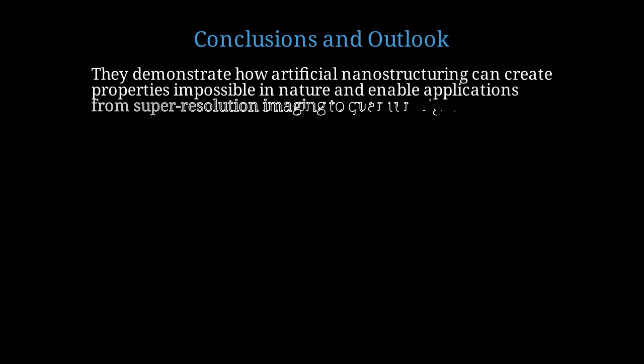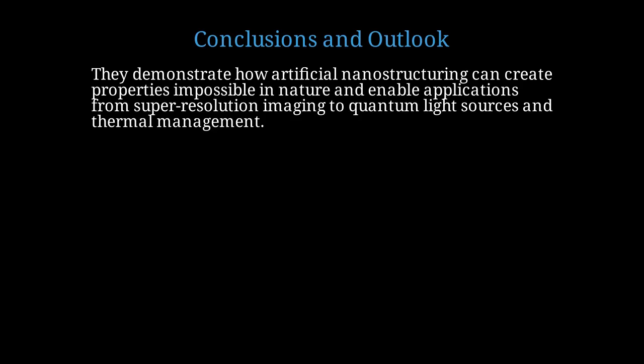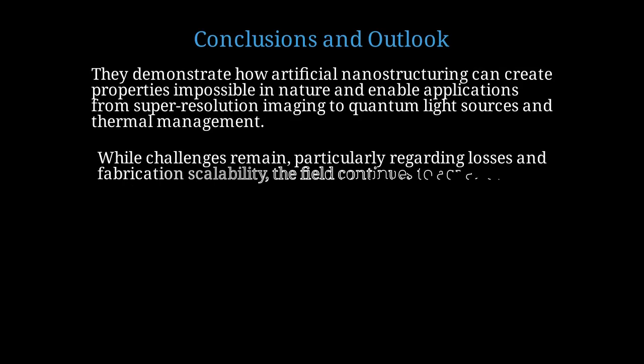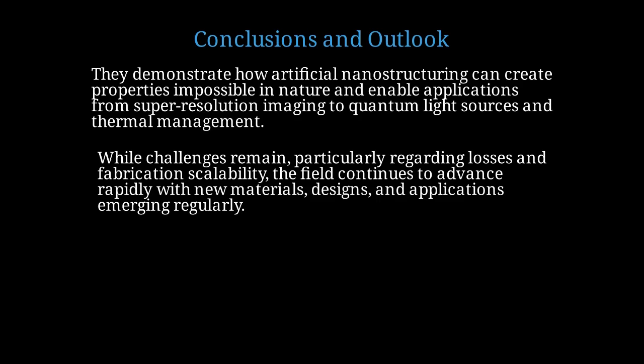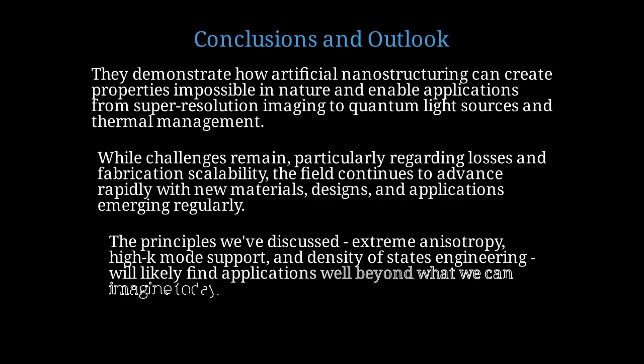They demonstrate how artificial nanostructuring can create properties impossible in nature and enable applications from super-resolution imaging to quantum light sources and thermal management. While challenges remain, particularly regarding losses and fabrication scalability, the field continues to advance rapidly with new materials, designs, and applications emerging regularly. The principles we've discussed today, extreme anisotropy, high wave vector mode support, and density of states engineering, will likely find applications well beyond what we can imagine today.